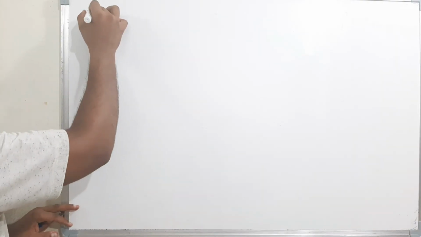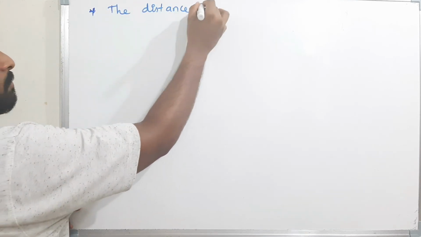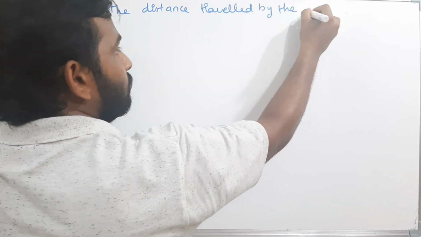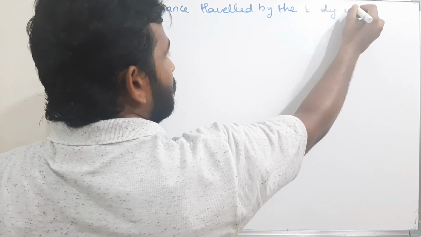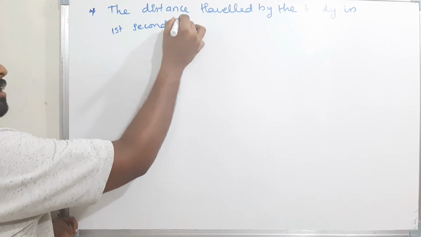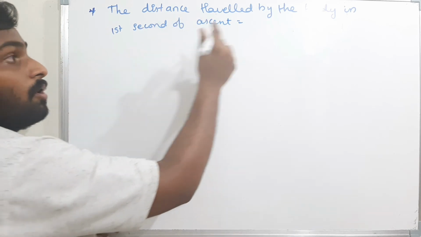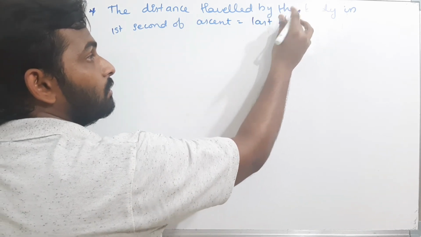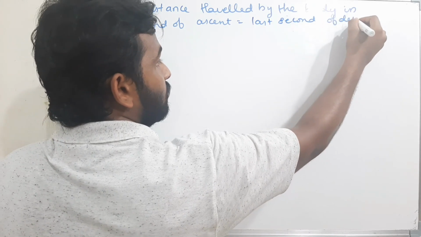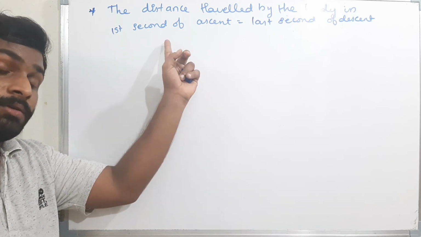The distance traveled by the body in the first second of ascent is equal to the distance traveled by the body in the last second of descent. Now what is the meaning of this? Observe carefully. This is a very important point to remember when you are solving problems.